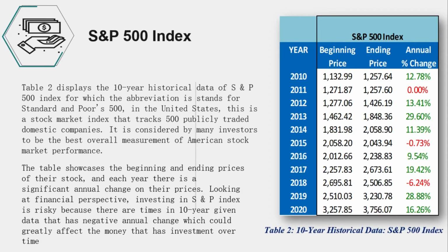Let's tackle first the first investment option, which is the S&P 500 index. As you can see in the table presented, that is the 10-year historical data of the S&P 500 index, for which the abbreviation stands for the Standard & Poor's 500. In the United States, this is a stock market index that tracks 500 publicly traded domestic companies, and it is considered by many investors to be the best overall measurement of the American stock market's performance.